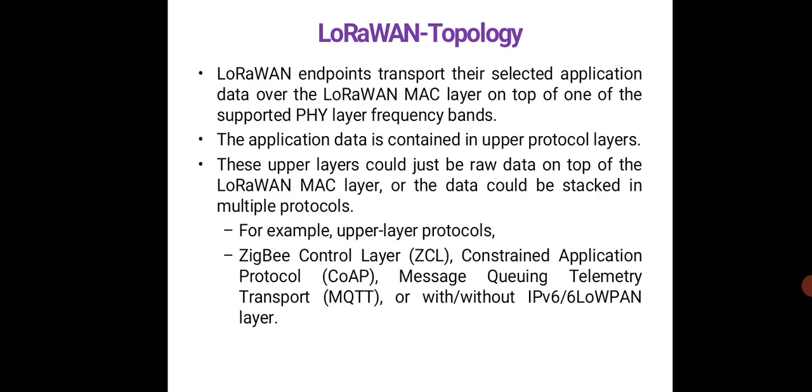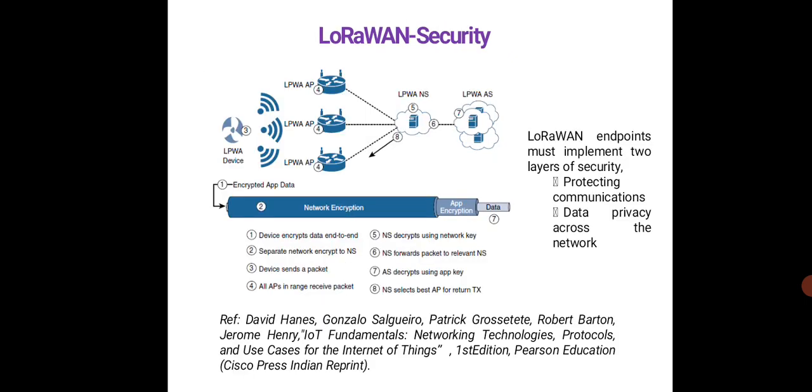The application data is contained in upper protocol layers. These upper layers could just be raw data on top of the MAC layer, or the data could be stacked in multiple protocols. For example, upper layer protocols like a ZigBee control layer, Constrained Application Protocol (CoAP), and Message Queuing Telemetry Transport (MQTT). So we'll be seeing these, MQTT, CoAP, in the other lectures.